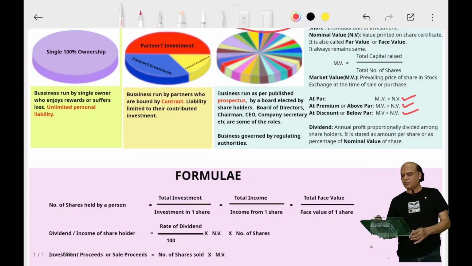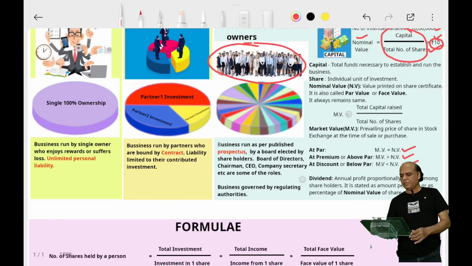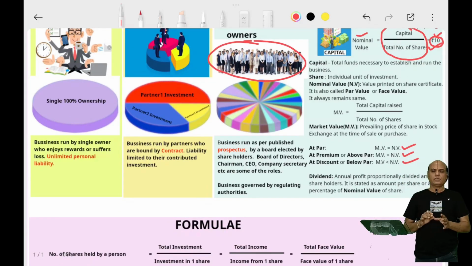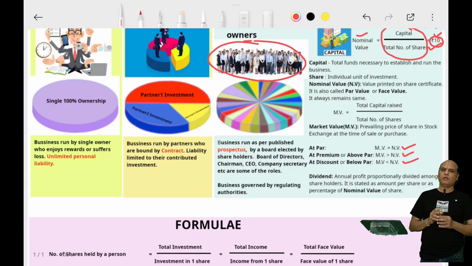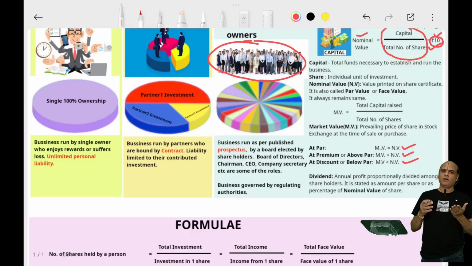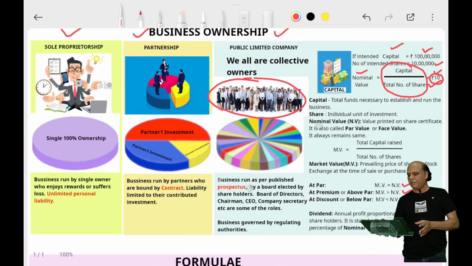Okay, so such a public limited company is governed by regulating authorities. The investment, buying and selling of shares would be governed by the stock exchange authority, and the daily running of the business would be governed by the company law. That is, the government will make such laws. So a public limited company,